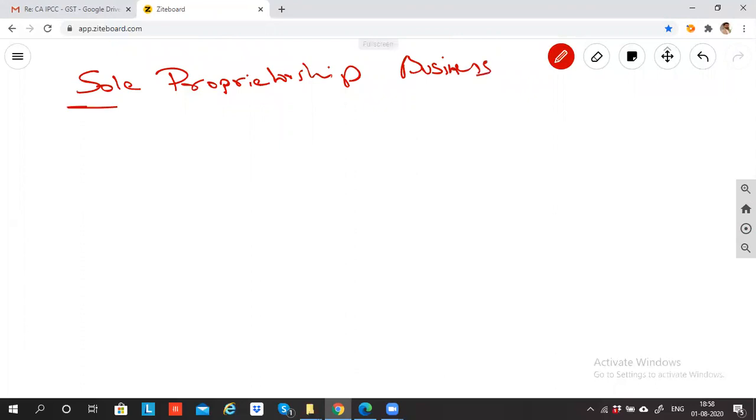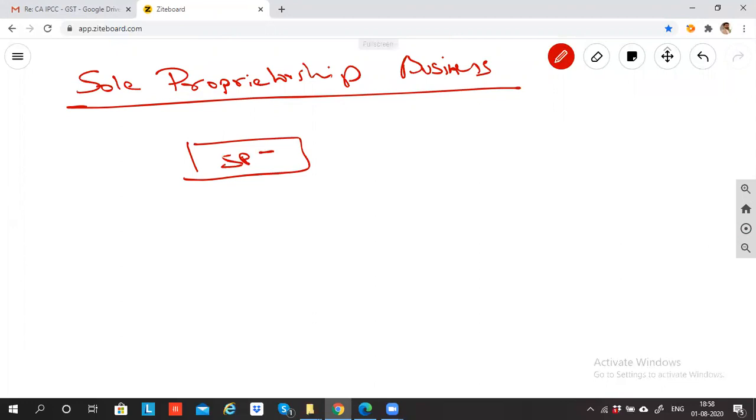Now what we are trying to understand is, in India, how many ways can you do business? There are so many ways. The first method of doing business is that you can start a sole proprietorship business. In a sole proprietorship business, SPJ is the owner and Fortune Academy is the business.